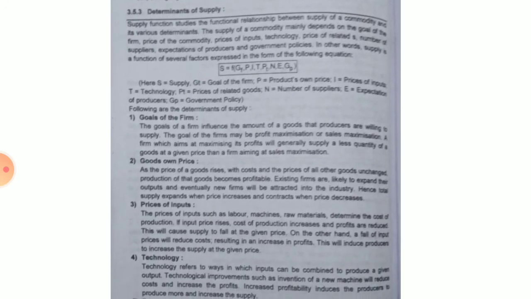Goals of the firm. Goals of the firm also influence the amount of goods that a producer is willing to supply. If the goal is profit maximization or sales maximization: if a firm aims at making more profit, then it will generally supply less quantity. But if the goal is to maximize sales, then they will produce more goods so that they can sell at a given price. Then the firm is aiming at sales maximization.